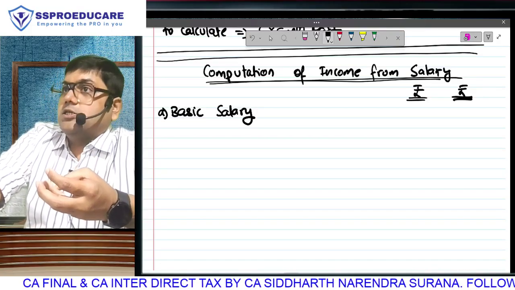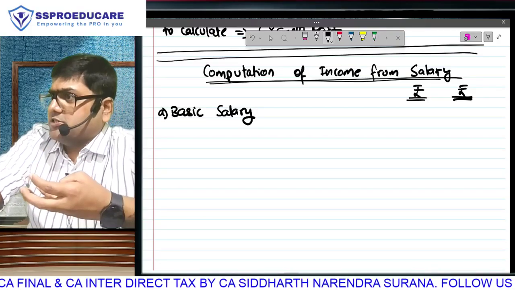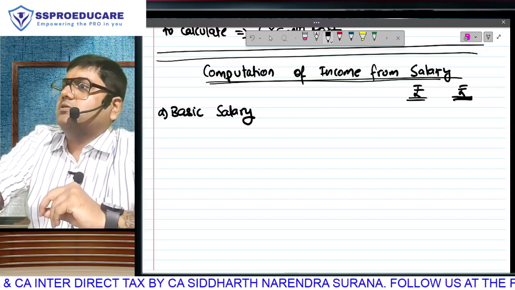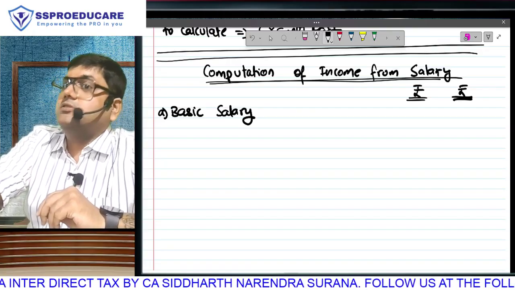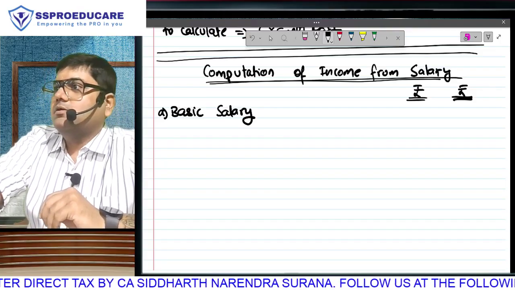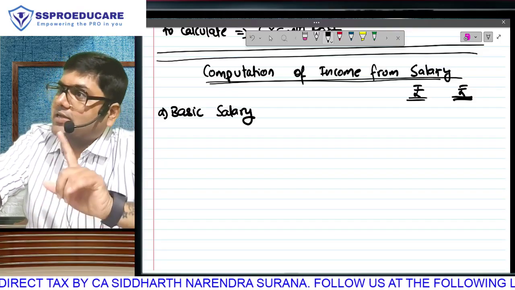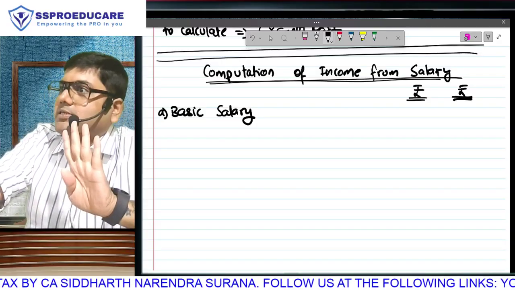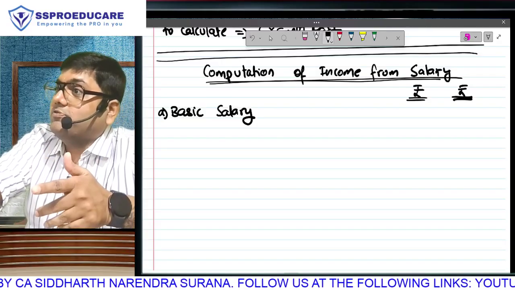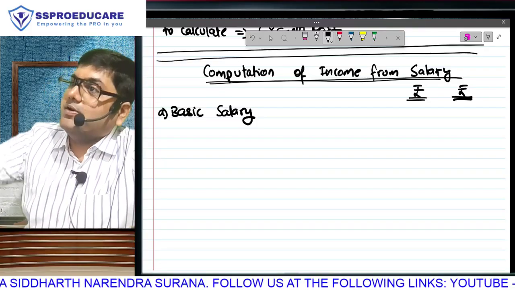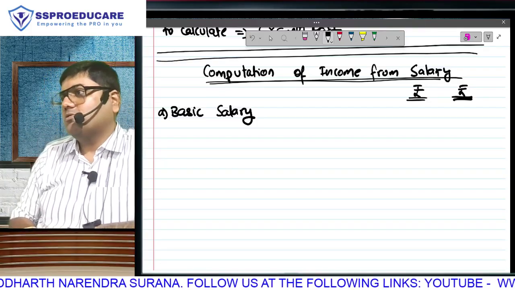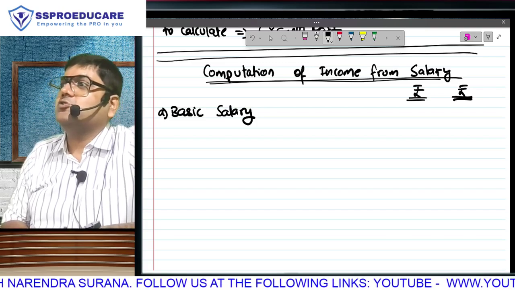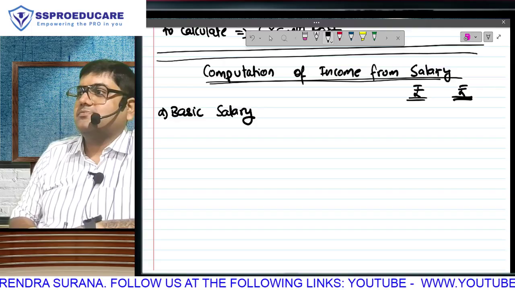Air India mein, SpiceJet mein, Kingfisher once upon a time, there were cases of unpaid salaries to employees for months. Jet Airways mein bhi tha. So they have worked, their salaries become due, but they are not getting it. That salary is taxable. Now paisa nahi hai, still you have to pay tax. Now to enforce payment, those employees went to court. Then when you get it, you won't pay tax because on due basis you already paid tax.